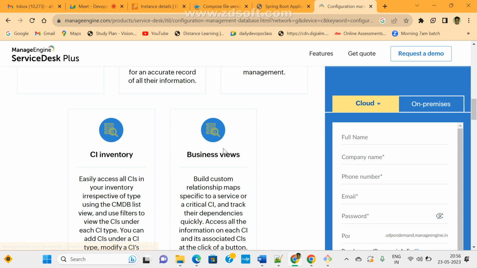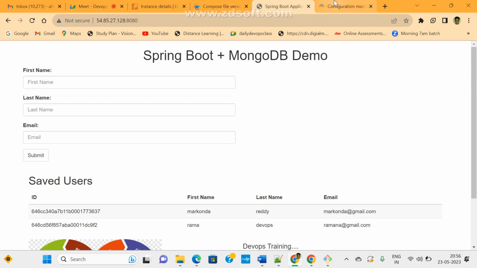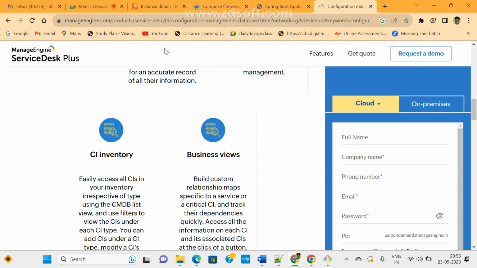Yes, sir. Okay. Next class I will show you from scratch what Ansible is, its features, advantages and disadvantages, the Ansible architecture, the commands, the modules and all. So next class we will see.